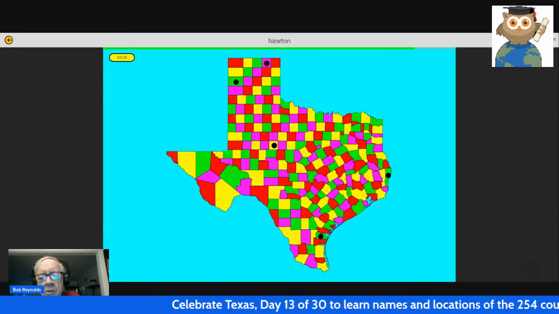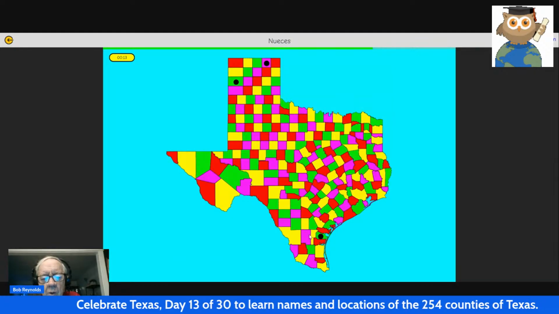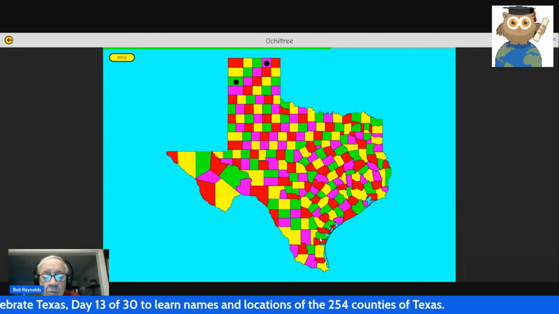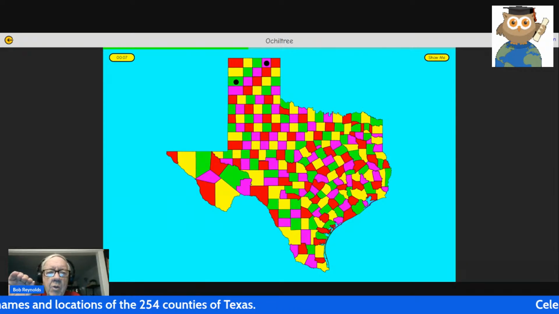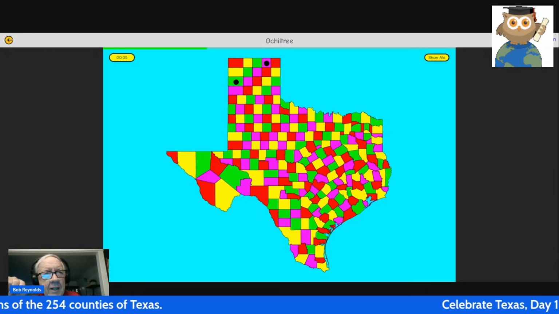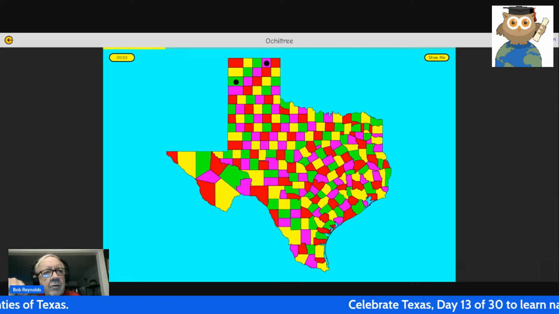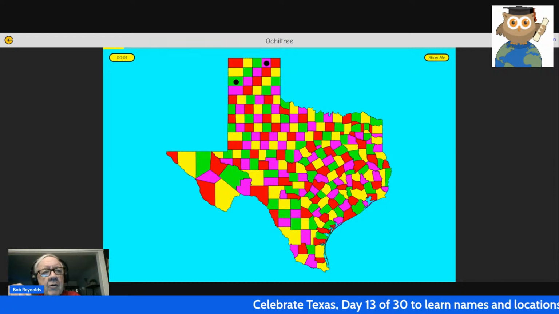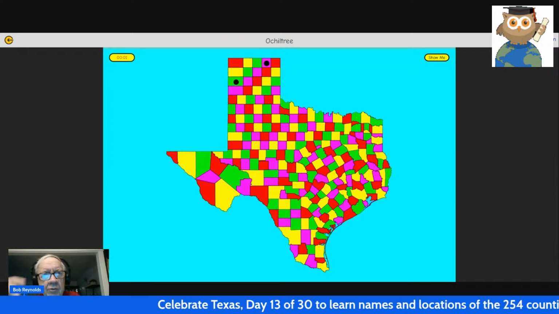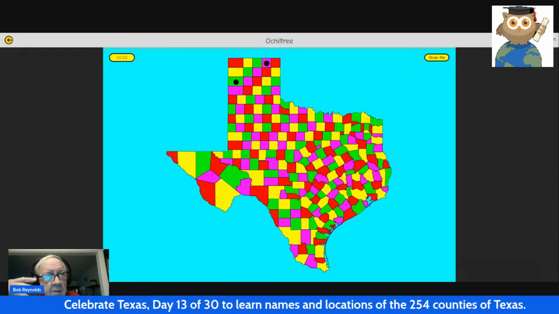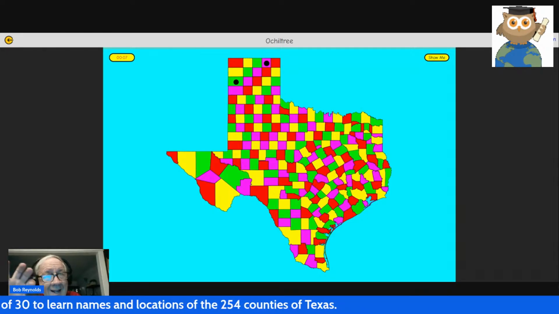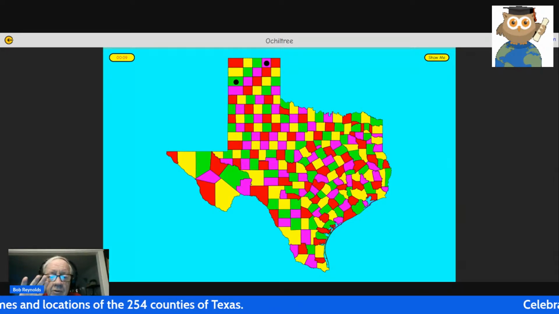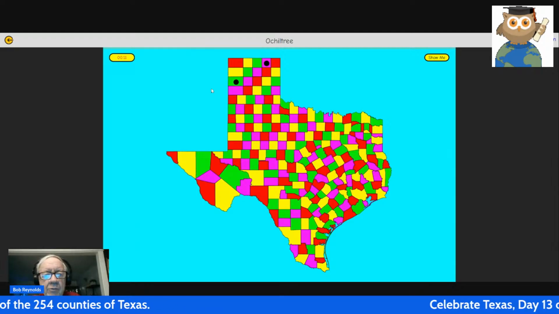Nacogdoches, Navarro, Newton, Nolan, and Nueces. I told you this is going to be an easy day because there were only 5 counties that begin with the letter N: Nacogdoches, Navarro, Newton, Nolan, and Nueces. Go through that over and over. And then there are 3 that begin with the letter O: Ochiltree, Oldham, and Orange. And there are 8 that begin with the letter P. So this is going to be a really simple day to go through this.